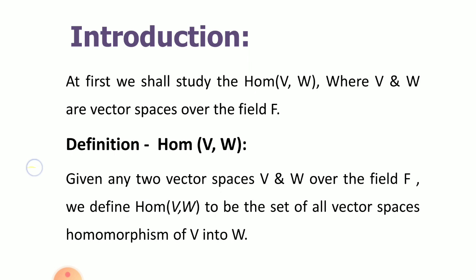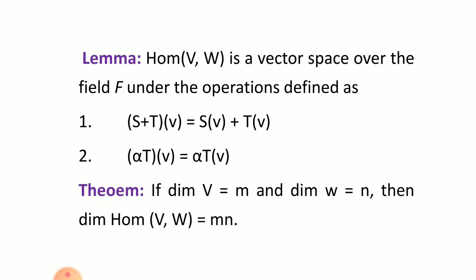Now we shall see that Hom(V,W) is also a vector space, which is given in the lemma. Hom(V,W) is a vector space over the field F under the operation defined as (S+T)(v) equals S(v) plus T(v) and (alpha T)(v) equals alpha into T(v).